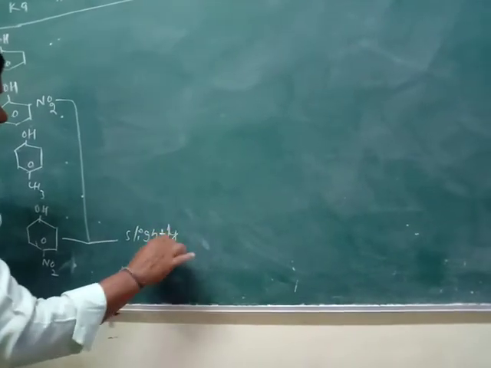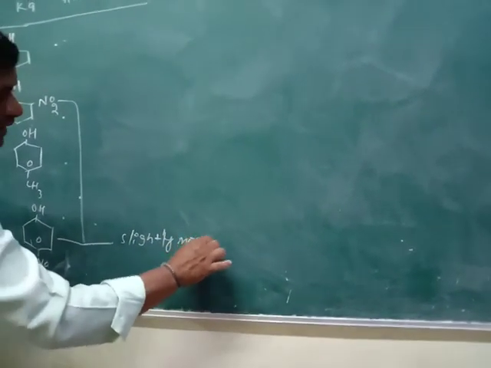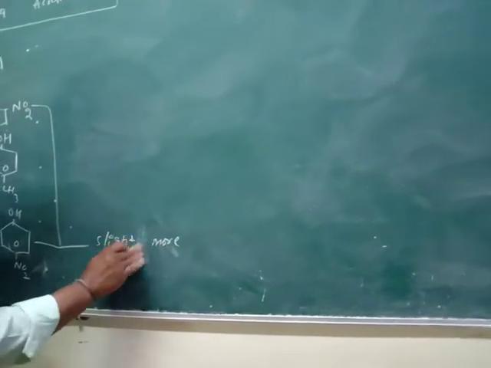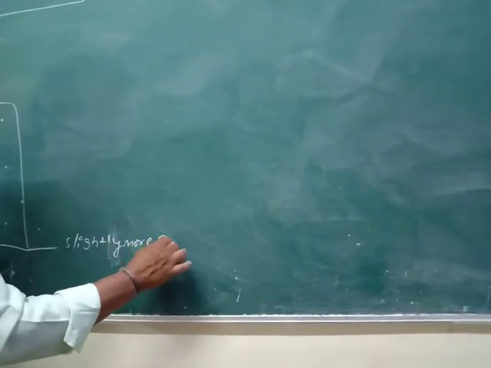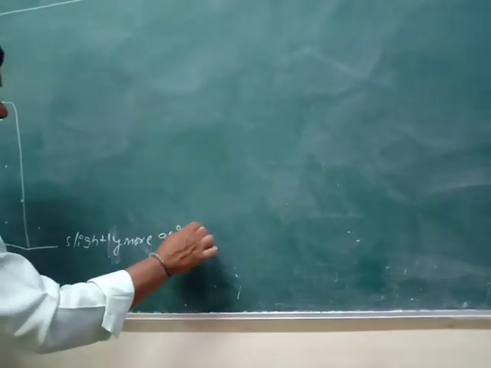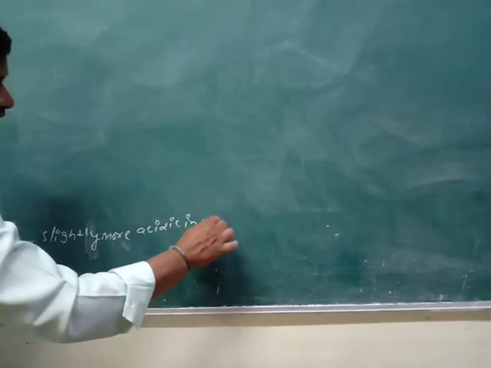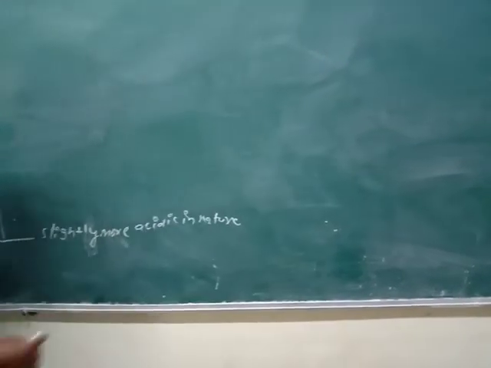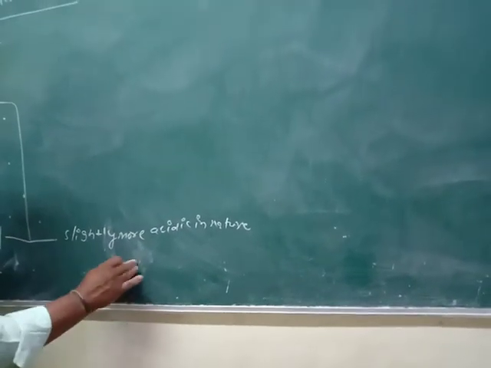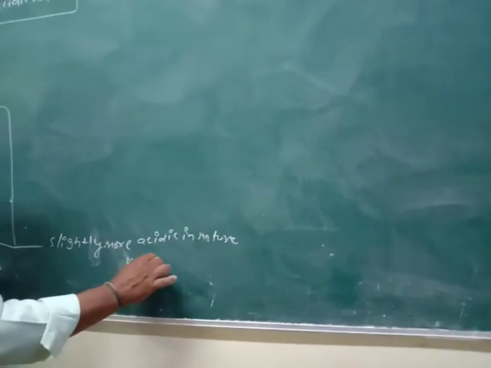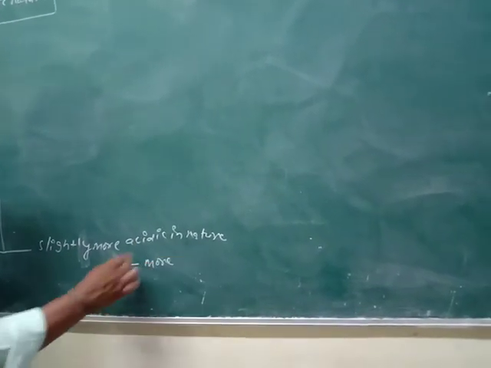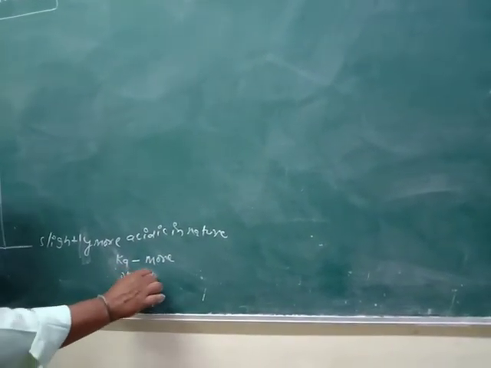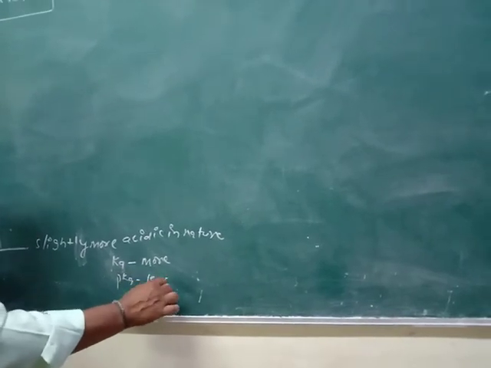More acidic means its Ka value is higher, so automatically the pKa value is least.